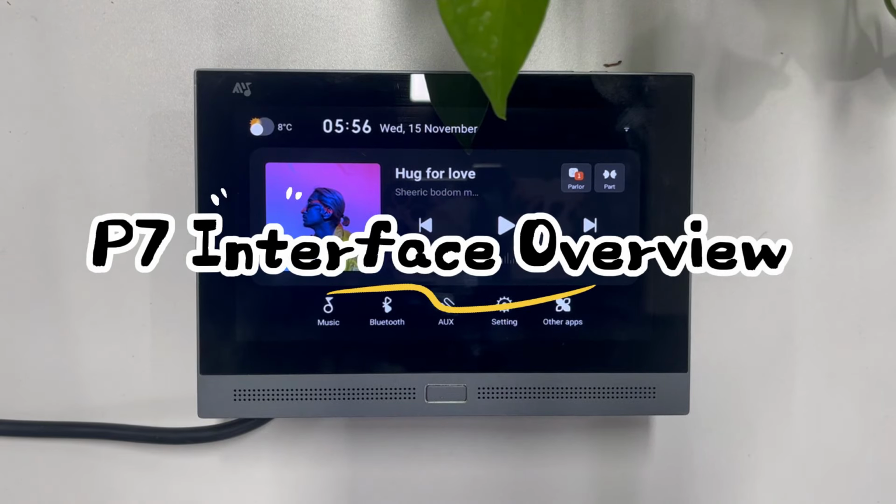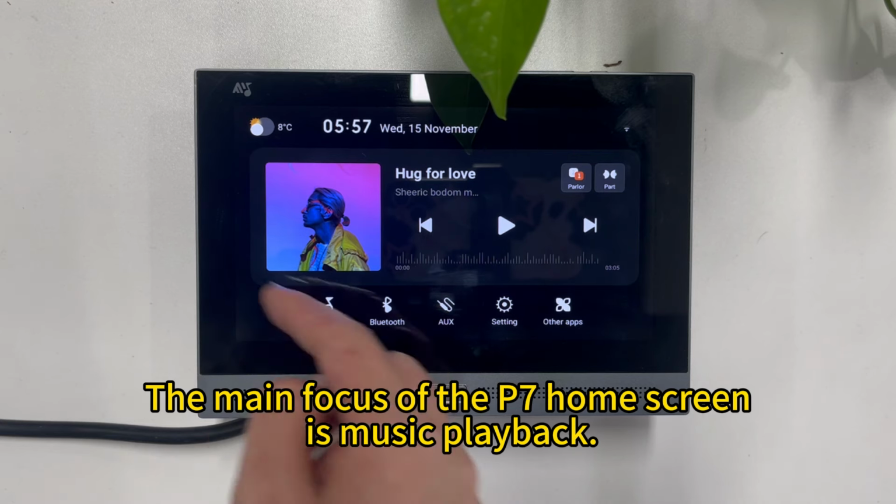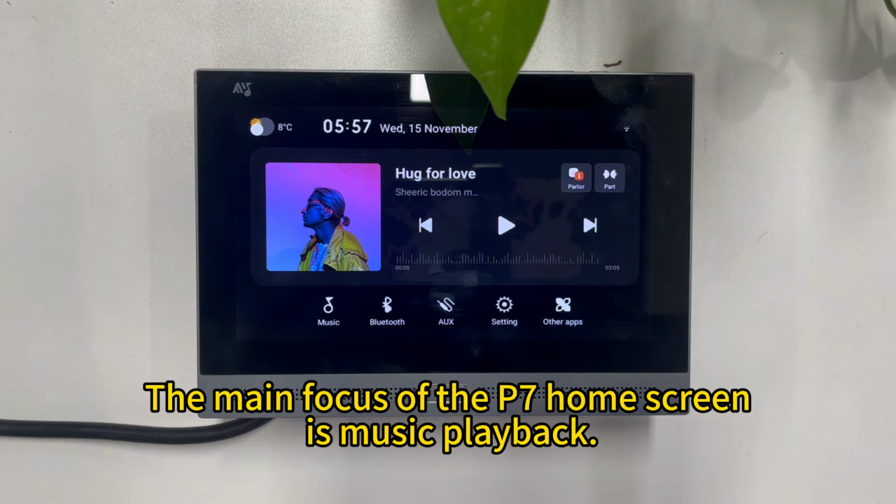PC Interface Overview. The main focus of the PC home screen is music playback.